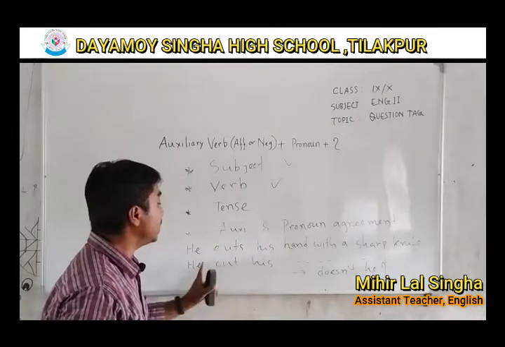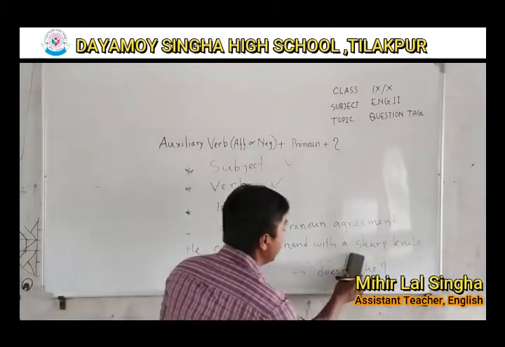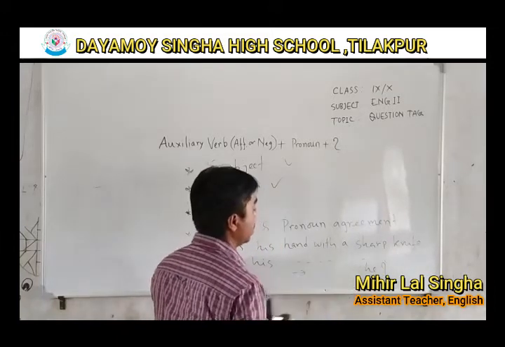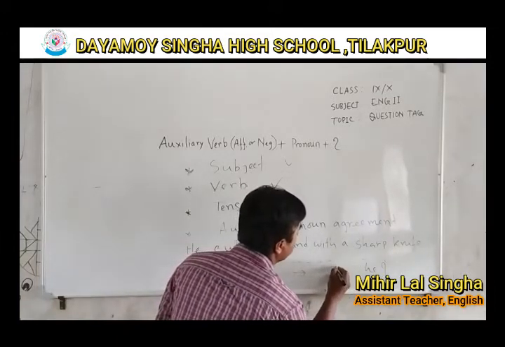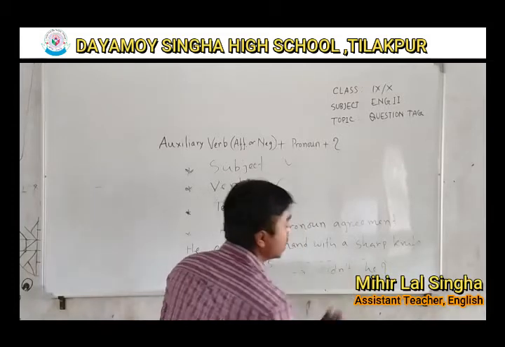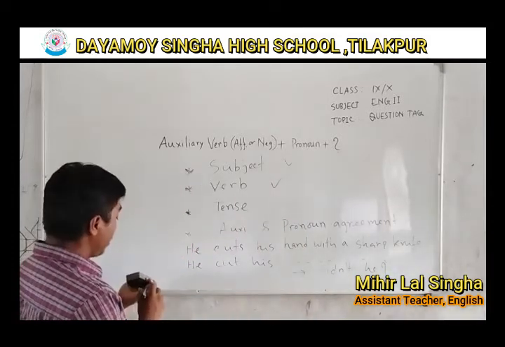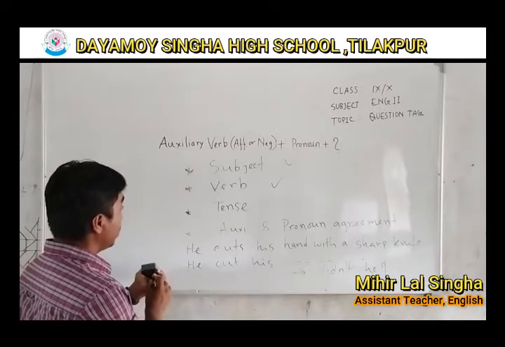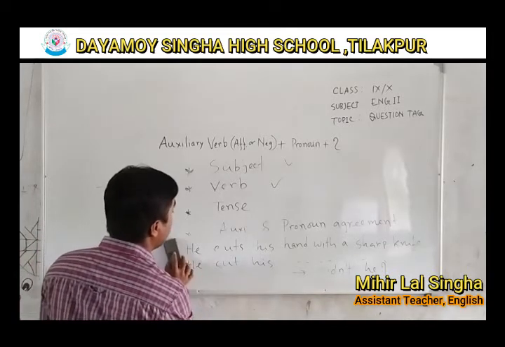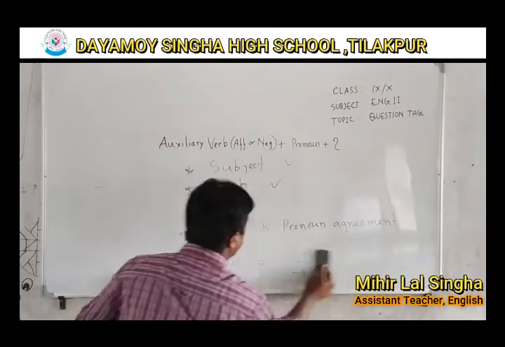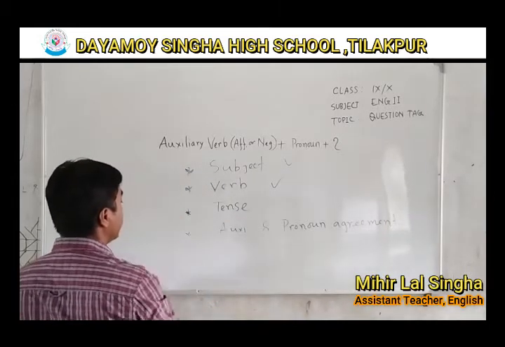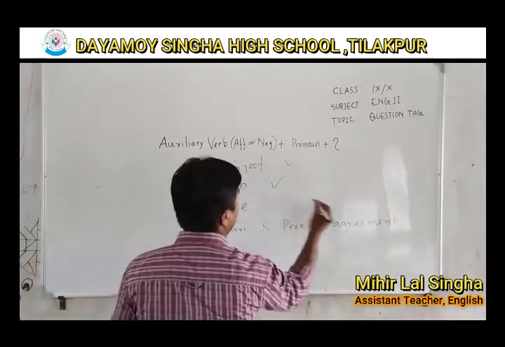He cut, he did not cut. Then my answer becomes "didn't," not "doesn't." So this is the problem. So you have to identify the verb and the tense of the verb correctly so that you can solve the problem easily. Alright?